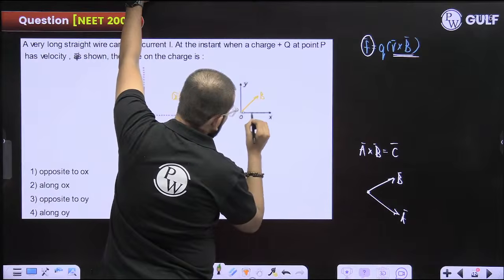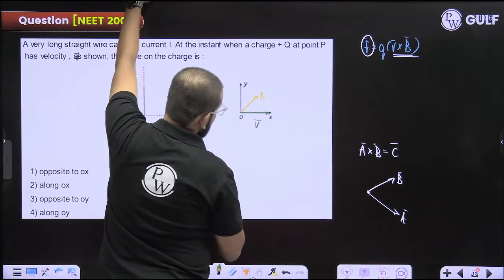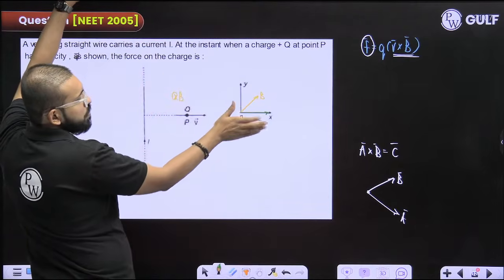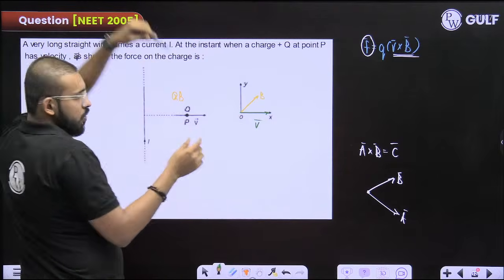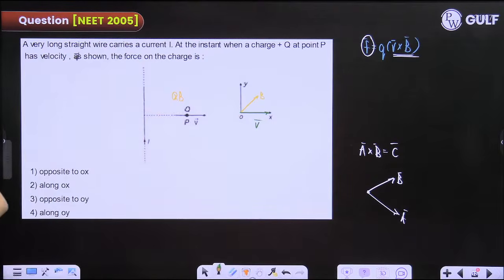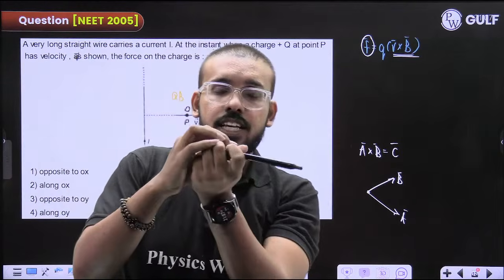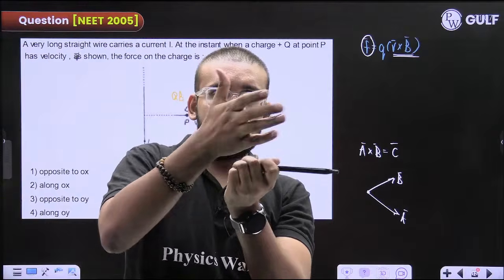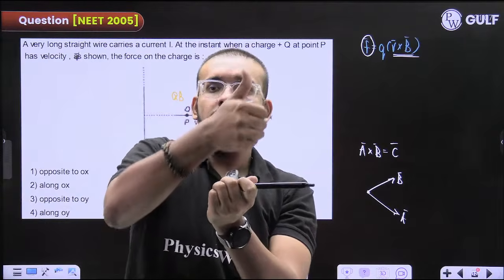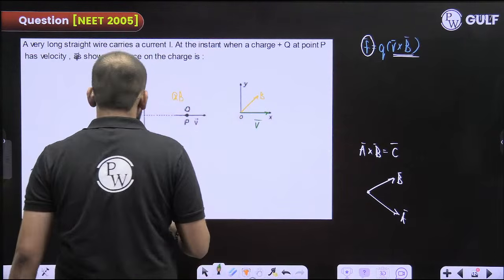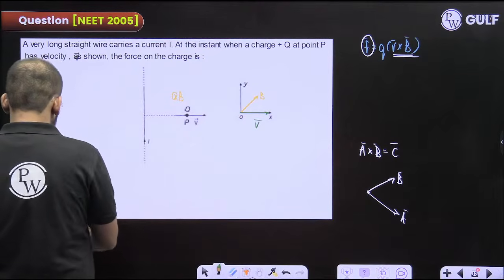And it is moving with some velocity in this direction. So V cross B. V is in this direction, magnetic field is in this direction. So V cross B, this is the direction of force that you are getting.